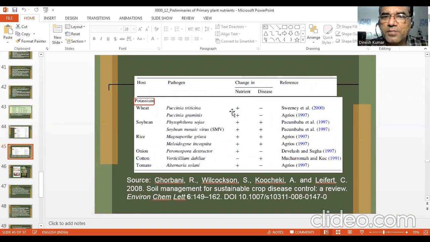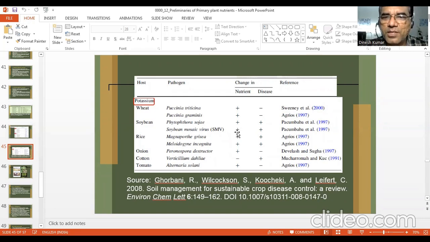Change in nutrient, plus means increase or sufficient. So if sufficient K is there, Puccinia triticina attack decreases. This disease decreases. Puccinia graminis, sufficient K, disease is less. But in soybean, if you have Phytophthora sojae, even with sufficient or adequate K, the disease is more. That means here you need to have less K if you want to reduce the disease incidence.